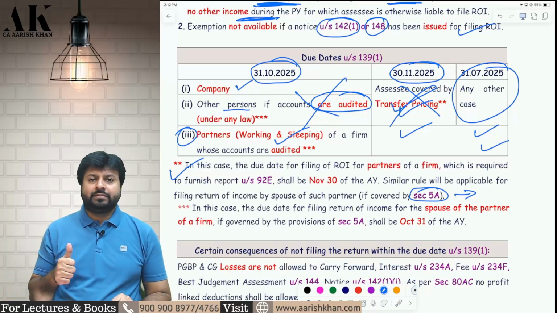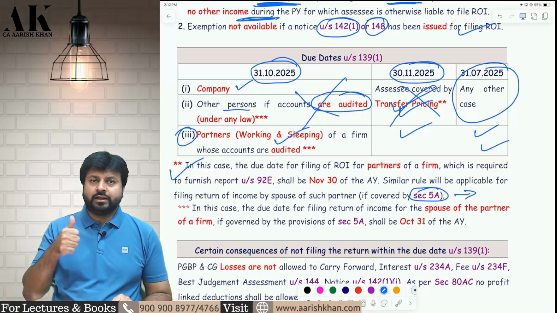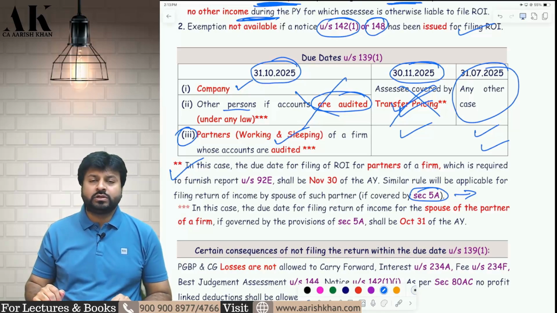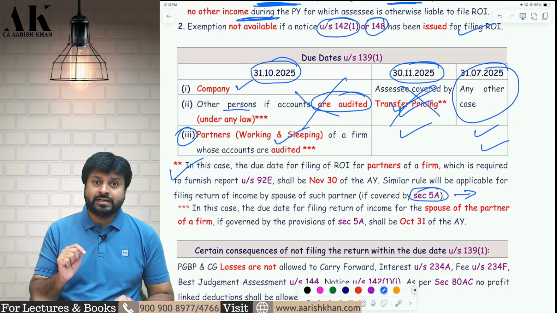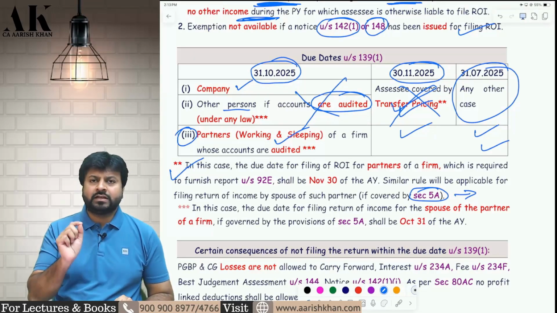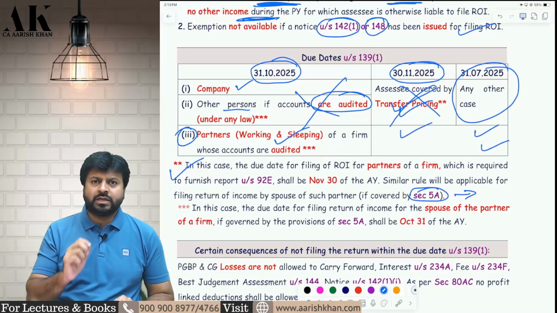Section 5A is applicable to people who are residents of certain states like Goa, Diu and Daman, Dadra and Nagar Haveli. If you are a resident of these states, there is a special law applicable in your state, known as the Portuguese Civil Code 1862. What does that law say? Even today it is applicable in these states and union territories. The Portuguese Civil Code says that whatever the husband earns, 50% has to be given to the wife, and whatever the wife earns, 50% has to be given to the husband, except salary income. Apart from salary, all other income has to be divided between husband and wife equally.